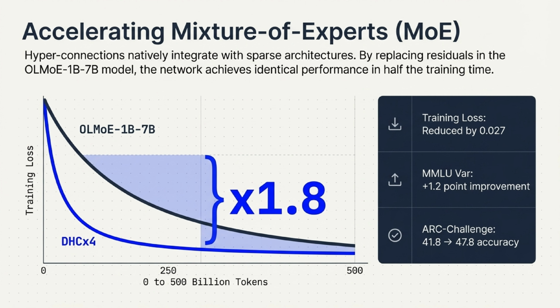This acceleration perfectly translates to mixture of experts, or MoE, models as well. Hyperconnections natively integrate with sparse architectures. By simply replacing residuals in an OLMoE model, the network achieves identical performance in exactly half the training time.